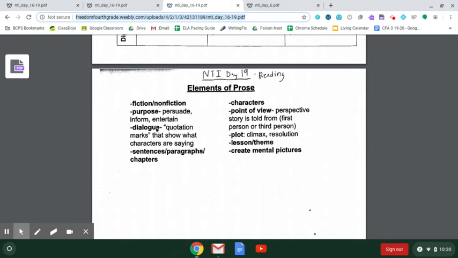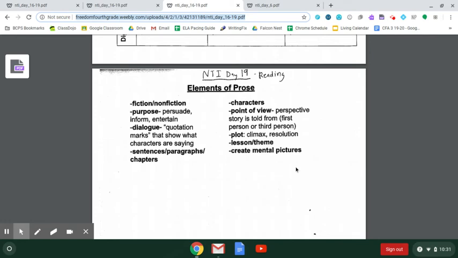Now, dialogue, you should be familiar with. Those are those quotation marks that show what the characters are saying. There are sentences, paragraphs, and chapters in prose. All stories in prose have characters in them. We've done this earlier this year, guys. Points of view. It's the perspective the story is told from. A prose can be written in first person, third person.